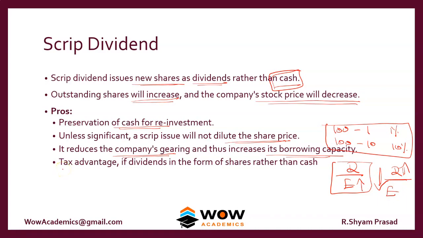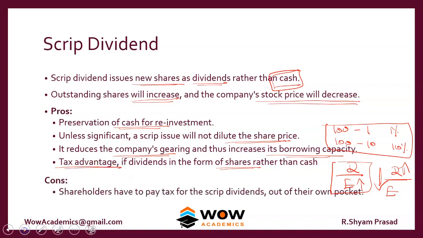Tax advantage, as it is not cash and it is shares, it depends upon certain countries. In certain countries, cash dividend is taxed, but scrip dividend is not taxed. So in some companies, the shareholders can claim a tax advantage, but it's not always. So what's the problem? In a few countries, whether it's cash dividend or scrip dividend, the tax has to be paid. So sometimes whenever a scrip dividend is issued, then as it is not a cash dividend, the cash has to be paid as tax from the shareholder's pocket. Okay, so that's how it works.